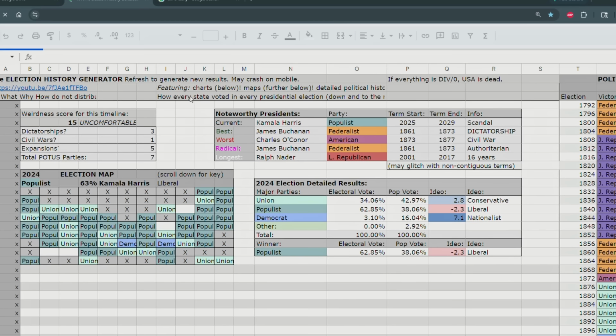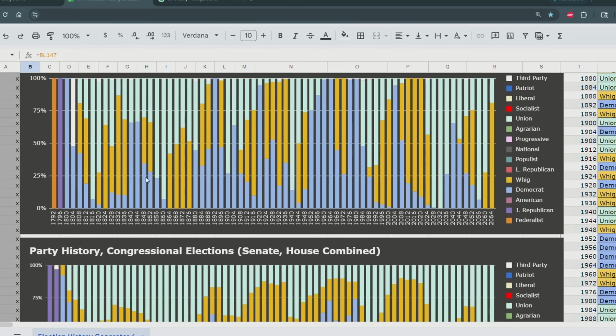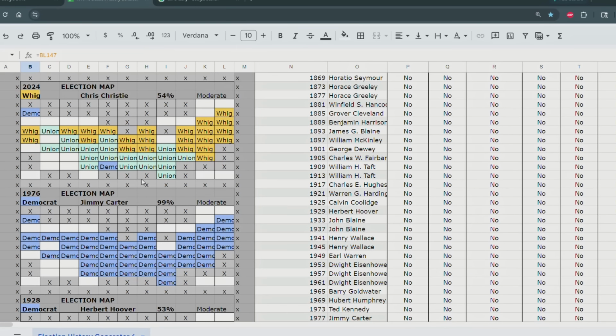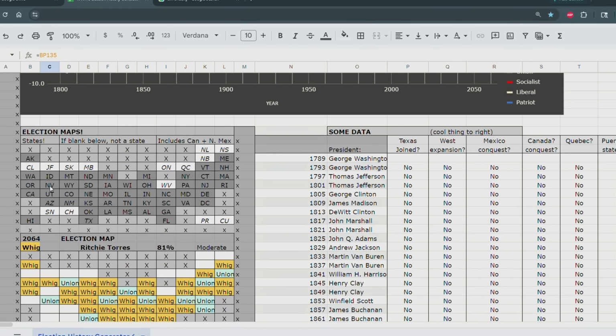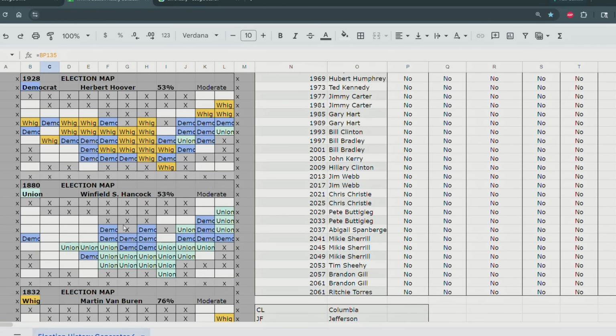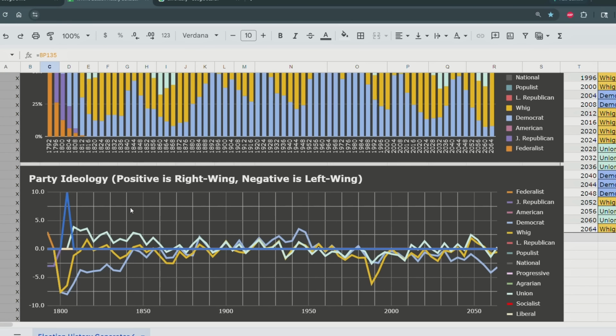Refresh. Look at this. Well, that's an interesting result. In this timeline, there were no expansions. So America just basically expanded however they could without conquering places, right? So there's no California in the country. Look at that. No California. And no, what state is that? No Nevada either, but there is Utah. Look at that. This is a rare result because of America conquering.